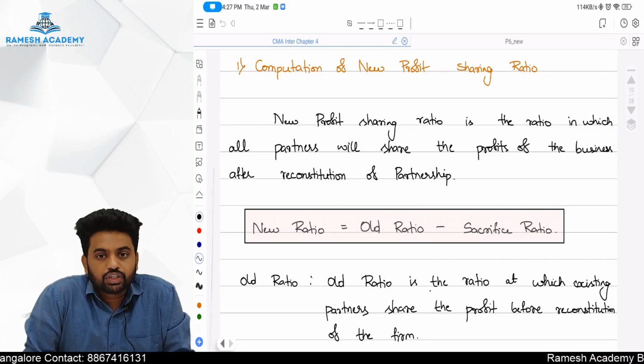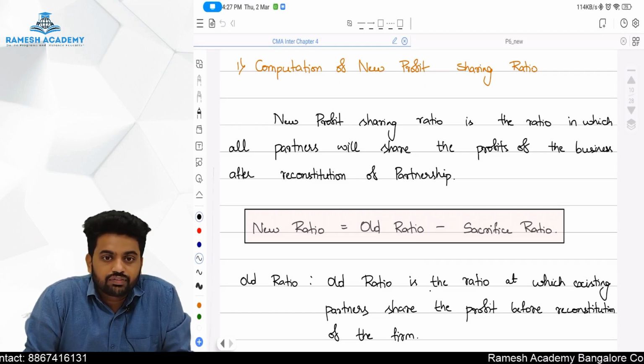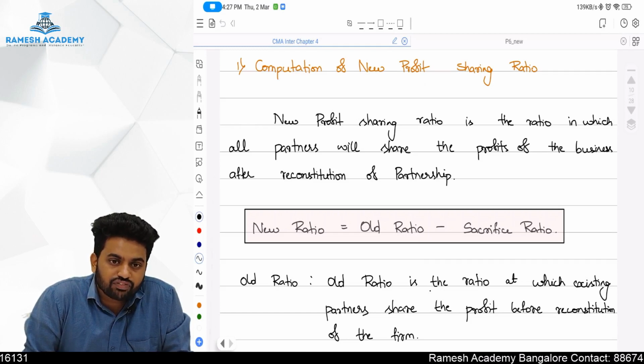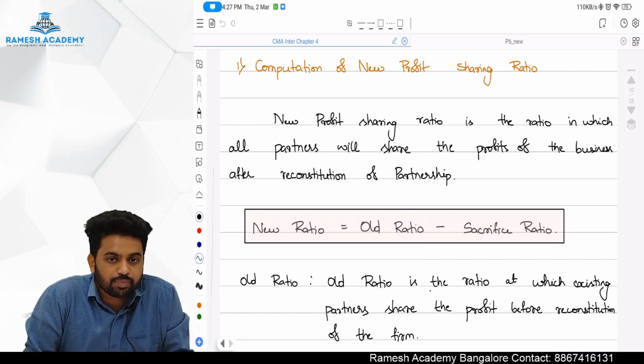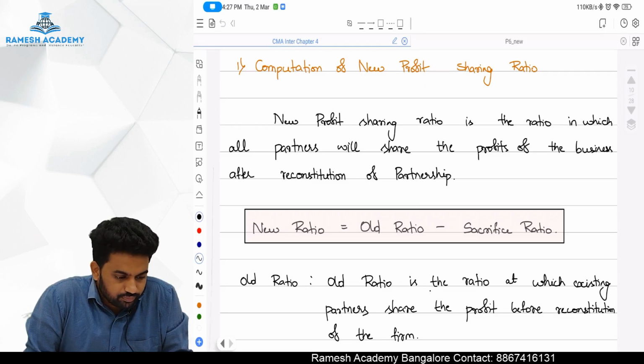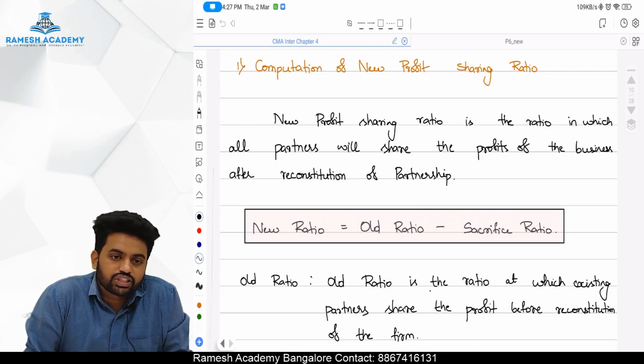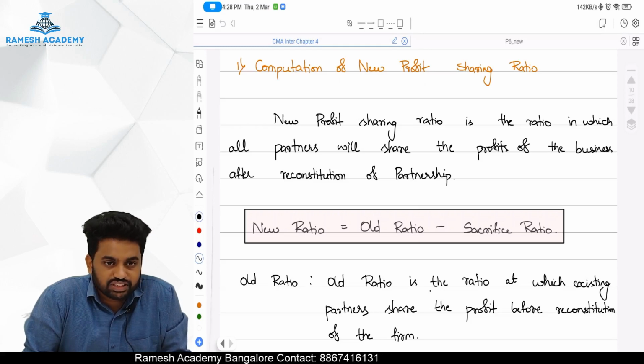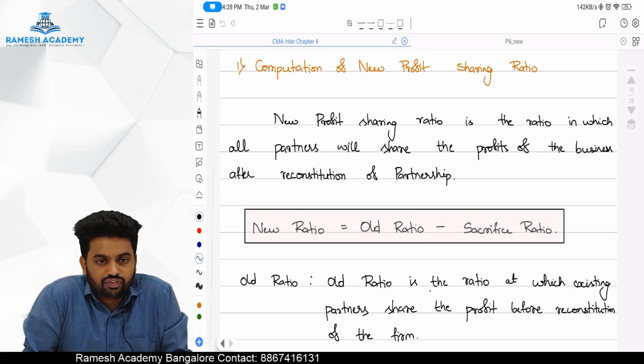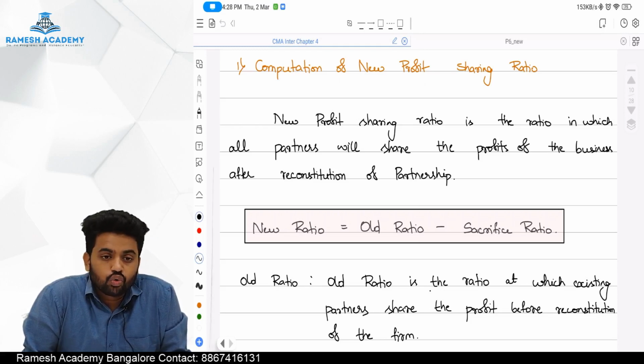I repeat, new profit sharing ratio is the ratio in which all partners will share the profit of the business after reconstitution of the partnership. Okay. Fine, sir. How to arrive at a new ratio? New ratio is nothing but old ratio minus sacrifice ratio. New ratio of an existing partner is old ratio of the existing partner minus sacrifice ratio.